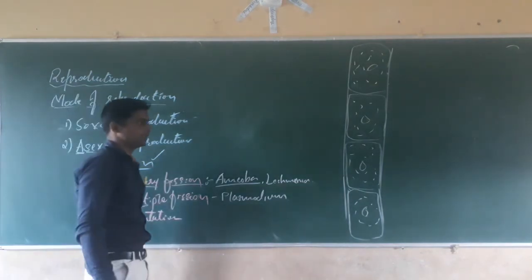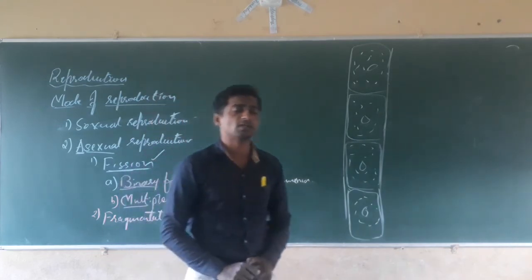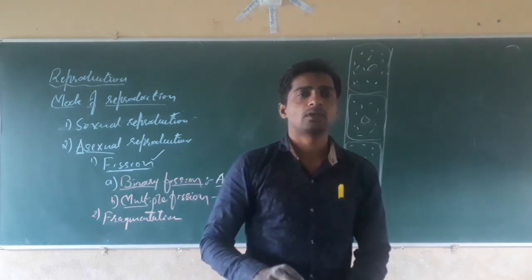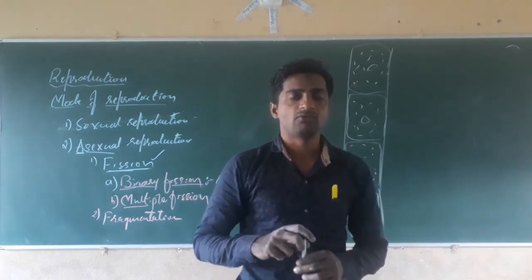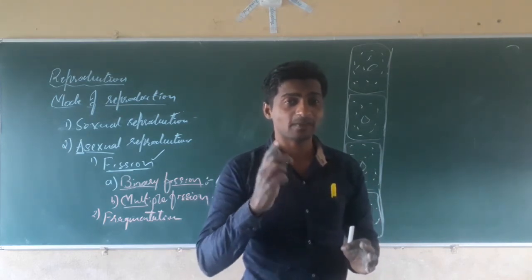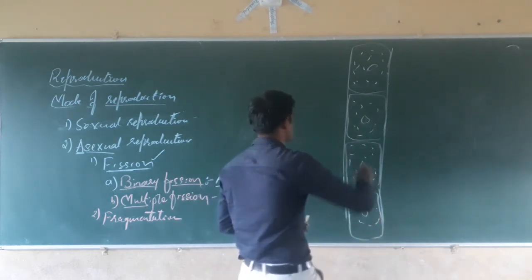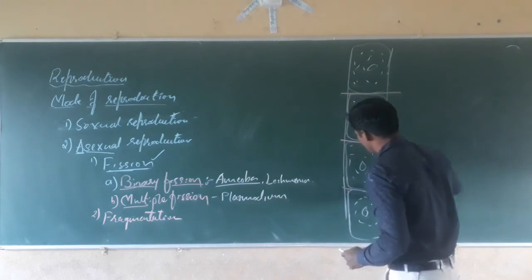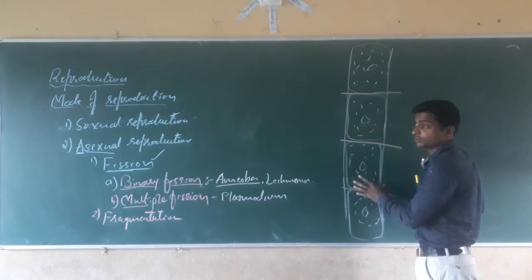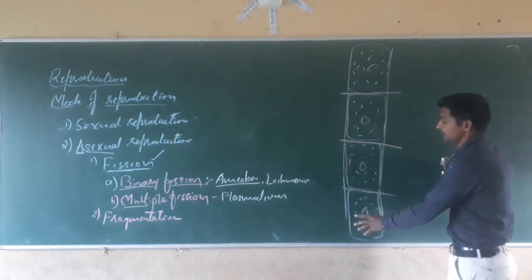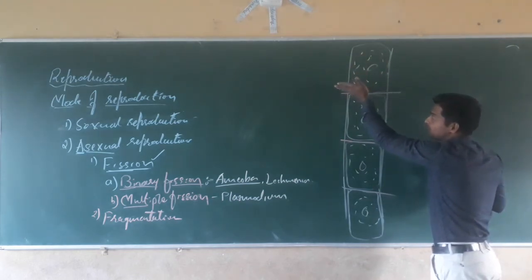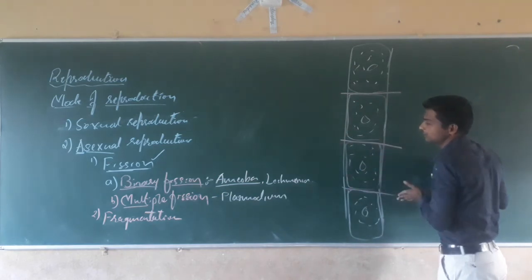Fragmentation is a type of asexual reproduction in which an individual reaches maturity. When it reaches maturity, it will divide into a number of similar, equal fragments. It is not like multiple fission, where the cytoplasm and nucleus burst. Here, an individual grows into segments, and these segments break down into equal halves.